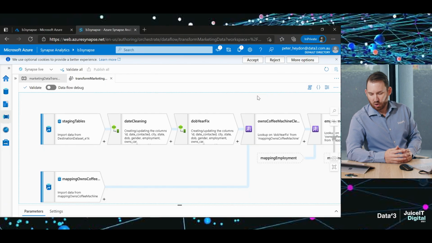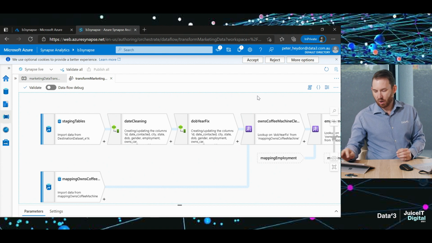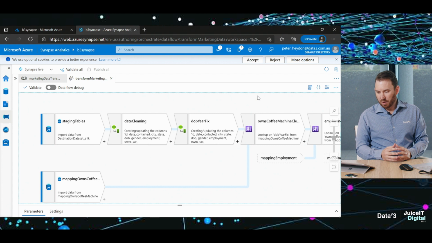Our data analyst's first job is to bring this into an organisational data lake and clean this up. Once it's ingested, we're then able to clean up our survey data and look at using data flows within Azure Synapse Analytics to do that. At every step of the data flow, we fix up the messy dates and inconsistencies of some of the fields using a drag and drop interface.